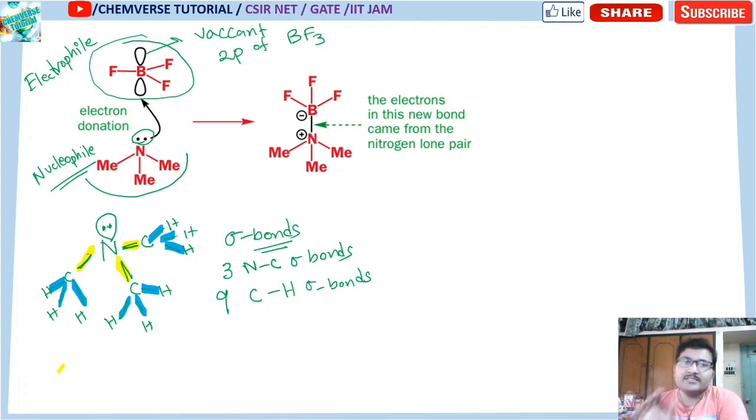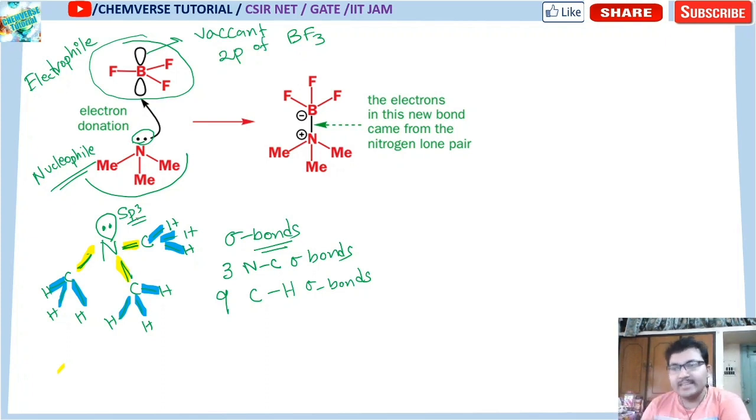Now the lone pair is not taking part in any bond formation. So this is an sp3 orbital of nitrogen, and this sp3 orbital is not taking part in any bond formation. So this orbital is nothing but your non-bonding orbital.